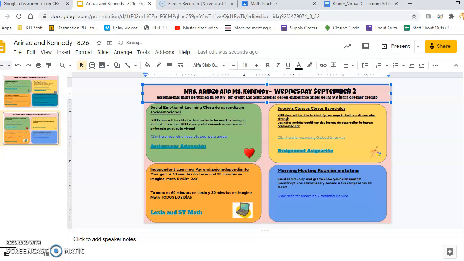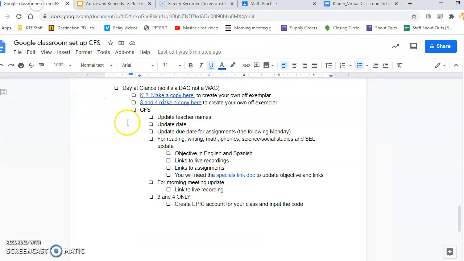Perfect. Okay, I'm done with that, so I could check that off. Update due dates for assignments is done. Now, for reading, writing, math, phonics, if applicable, science, social studies, and SEL, I need to update the following things. So I need to update the objective in English and Spanish. So I'm going to do that first.